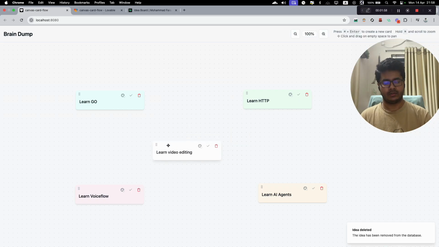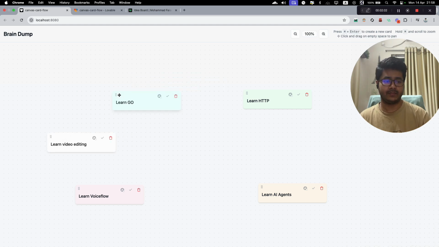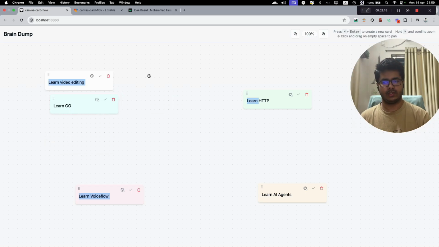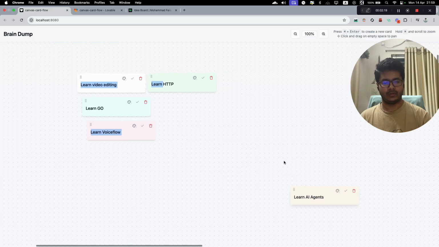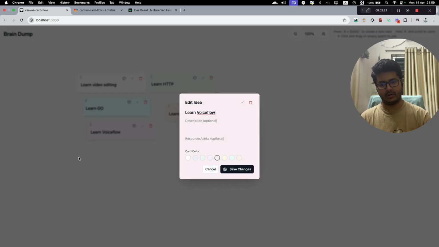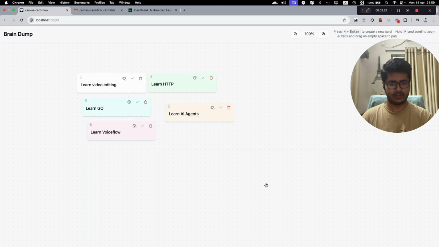The second thing is I can move around these cards. That was another thing that I wanted to have. It's kind of like a sticky note system, because it really helps me to organize thoughts into certain buckets. So let's say all of the learning cards come here, right? And all of the project related stuff or something else goes into a separate place.